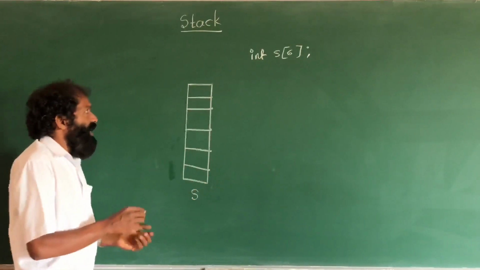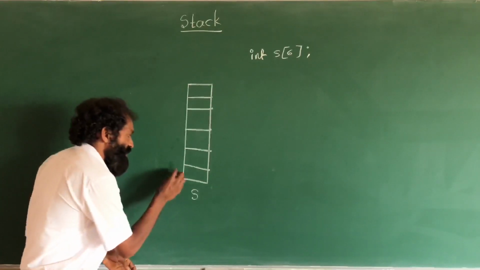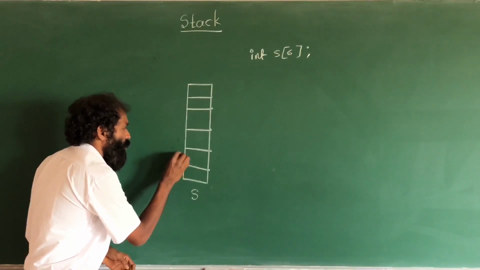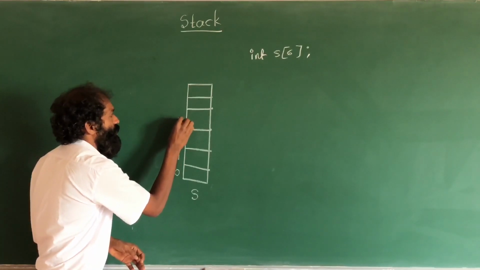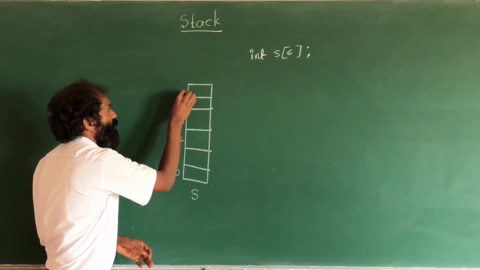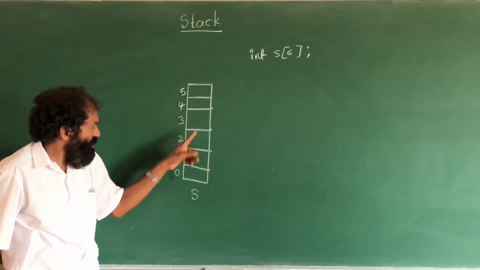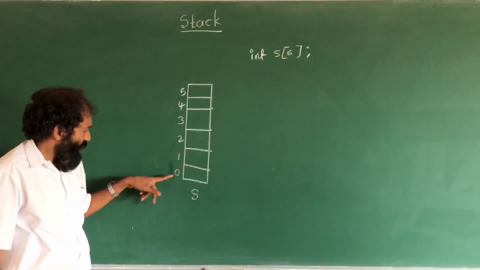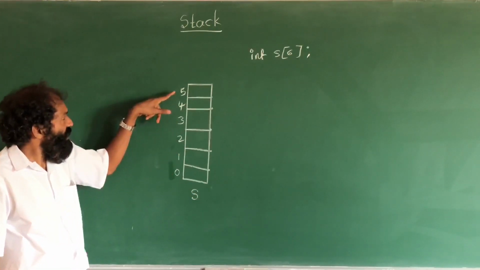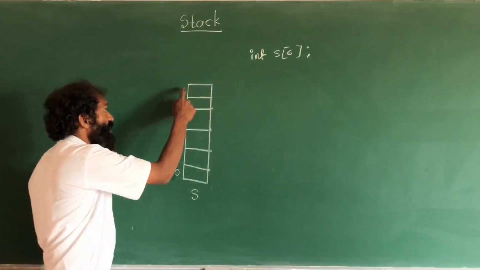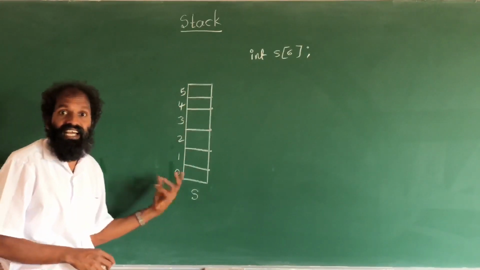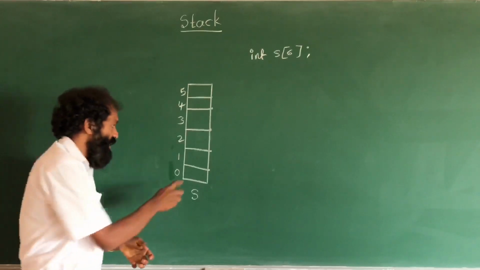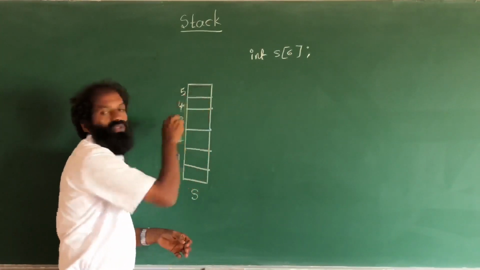Array index always starts from 0. 0, 1, 2, 3, 4, 5. Here 6 boxes are there. As it starts from 0, so it ends with 5. These are indices. Here we have to store the values.